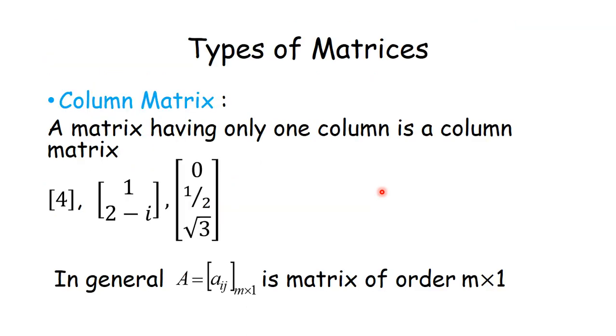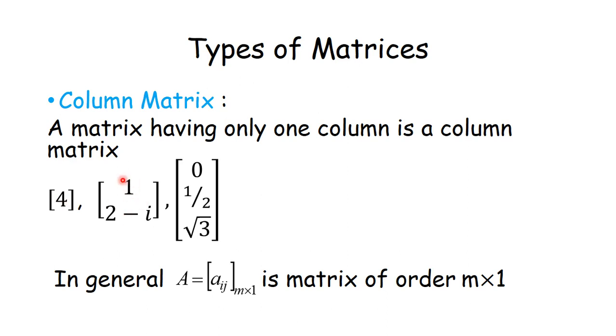Now what are the types of matrices? There are many types of matrices. To start with, the first matrix is the column matrix. Suppose a matrix has only one column, then that matrix is called a column matrix. If you see the first example, I have only one column, so this is a column matrix.